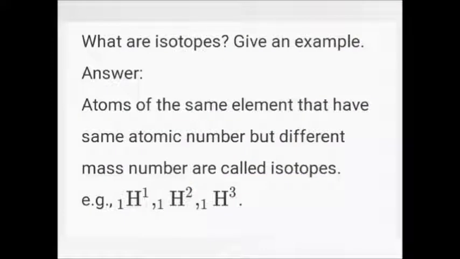What are isotopes? Give an example. Atoms of the same element that have the same atomic number but different mass number are called isotopes. Example, isotopes of hydrogen: 1H1, 1H2, 1H3. Here all the hydrogen has 1 as atomic number but mass numbers 1, 2, 3 are different. So 1H1, 1H2, 1H3 are examples of isotopes.